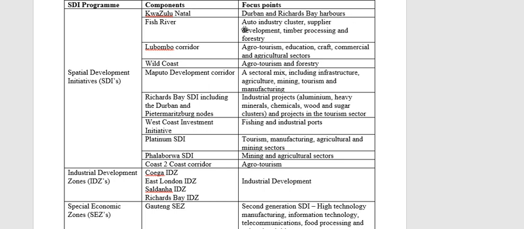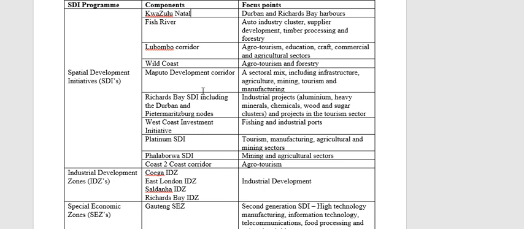The Fish River SDI, the focus there is the auto industry cluster, so car manufacturing, car parts manufacturing, supply development, and then timber processing and forestry. The Lubombo corridor is for agricultural tourism, so both agriculture and tourism. It's for education, arts and crafts, cultural events, commercial and agricultural sectors. The Wild Coast SDI also focuses on agricultural tourism as well as forestry.